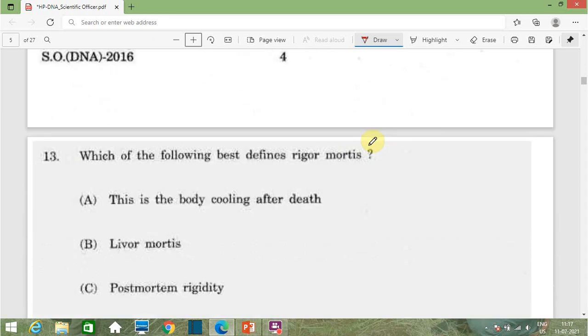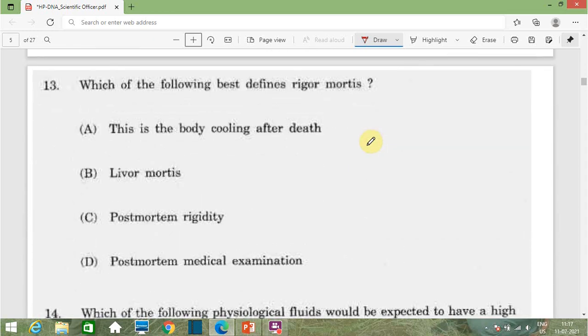Then the next question is which of the following best defines rigor mortis? Option A, this is the body cooling after death. Then option B, liver mortis. Option C, post-mortem rigidity. And option D, post-mortem medical examination.